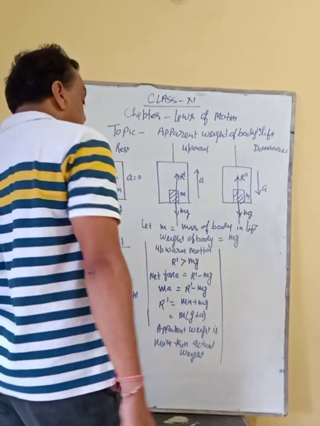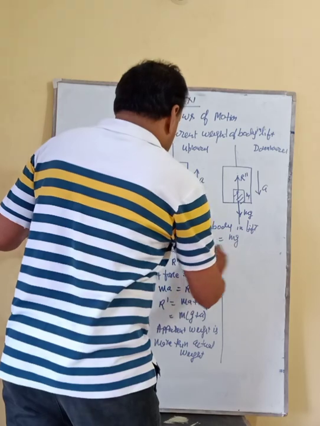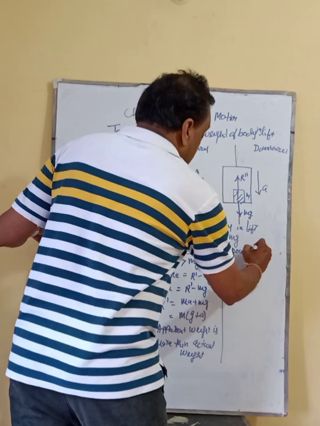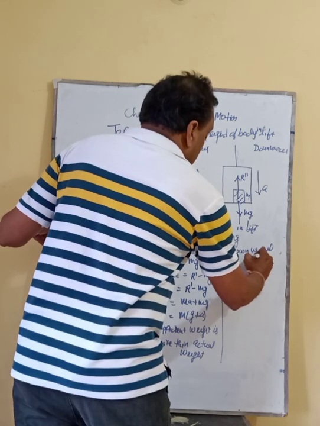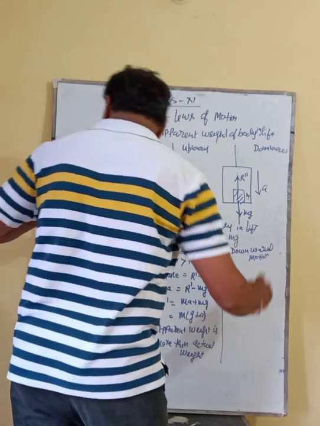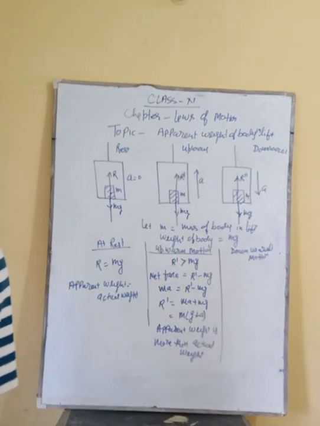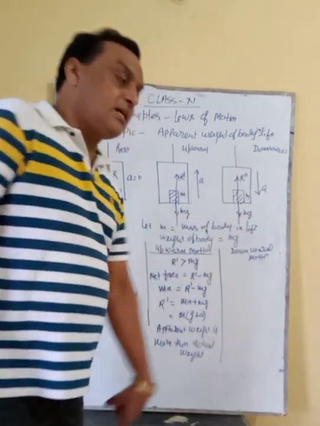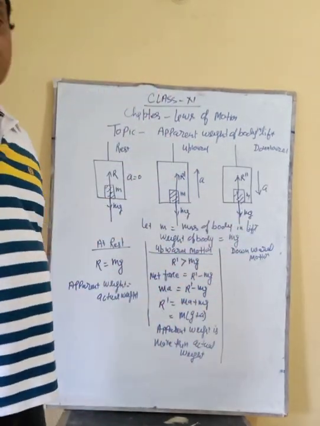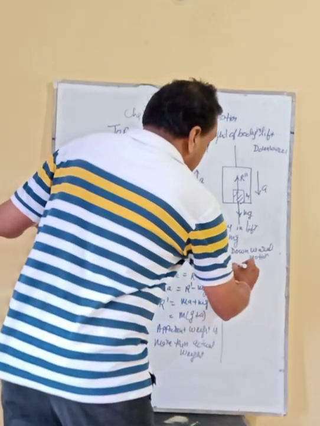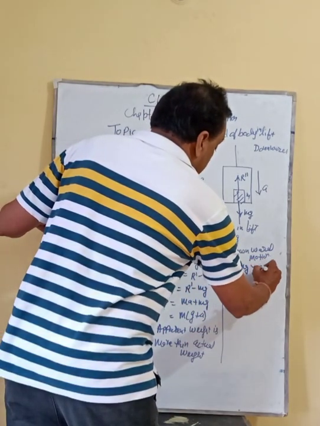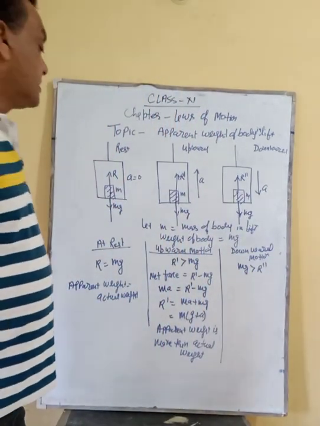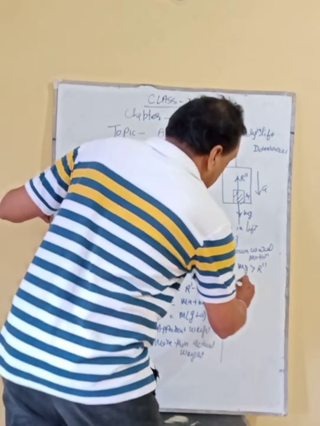Next, when the body moves downward — the previous case was upward motion — what will happen in case of downward motion? In case of downward motion, mg acts downward and R double dash acts upward. So what is the net force here? Here mg is greater than R double dash.